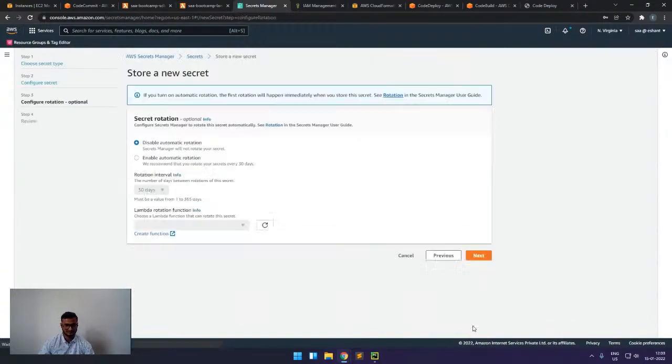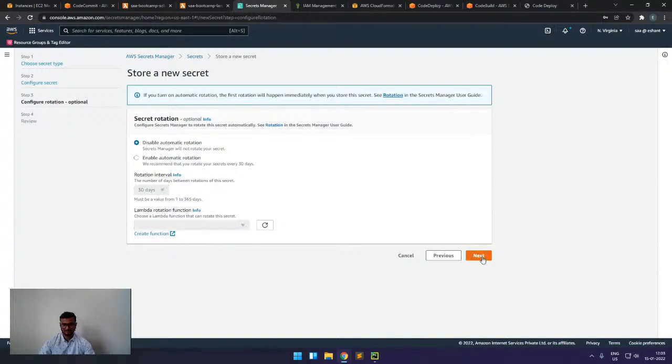and here comes the important part, which is the secret rotation. If you enable the rotation, then we can select a timeline, for example, 30 days. Then after every 30 days, it will do a rotation of my credential in an automated manner. But for this to work, we have to configure one Lambda for it, and then Lambda will get triggered. Again, a CloudWatch event will come into the picture in the backend, which will trigger this Lambda every 30 days, and then again it will happen.